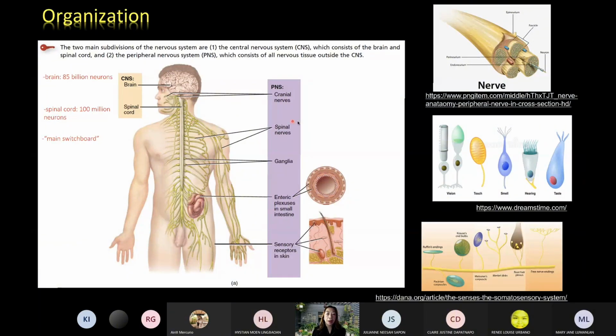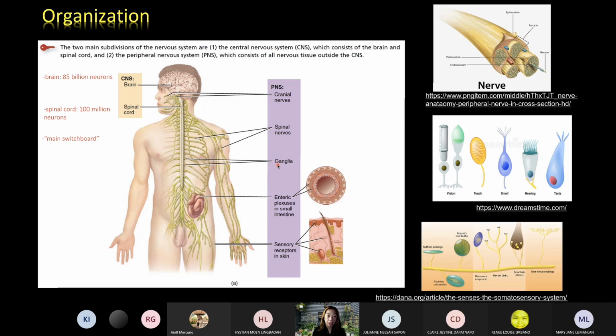Now, usually when we have discussions, we always say that the peripheral nervous system consists of the cranial nerves and the spinal nerves, and then we end. But there are other components. It also includes the ganglia, the enteric plexuses, and of course the receptors. At the base of each spinal nerve, and also associated with the cranial nerves, you have button-like structures or swellings. And these are the ganglia.